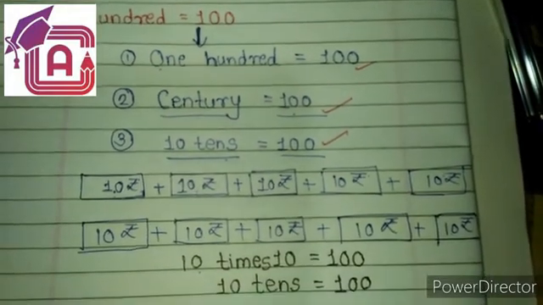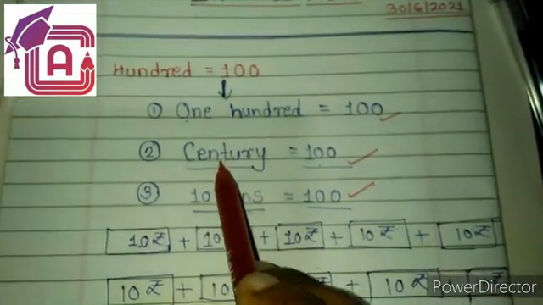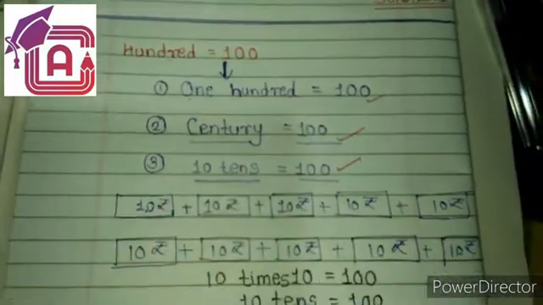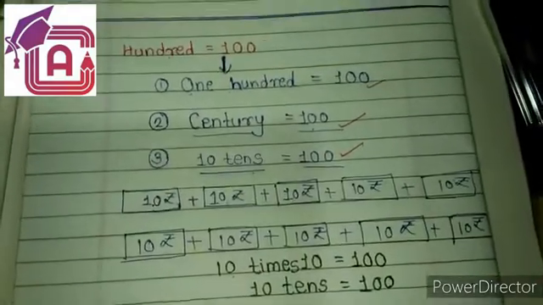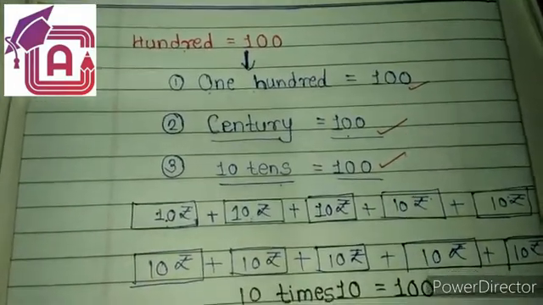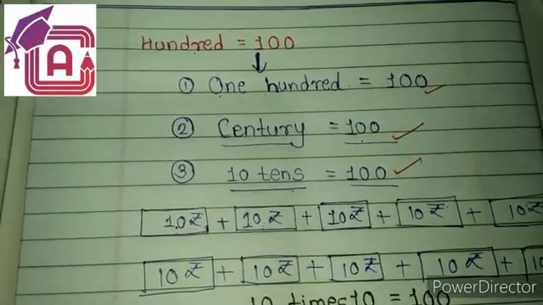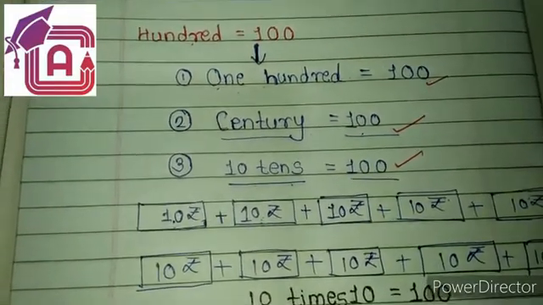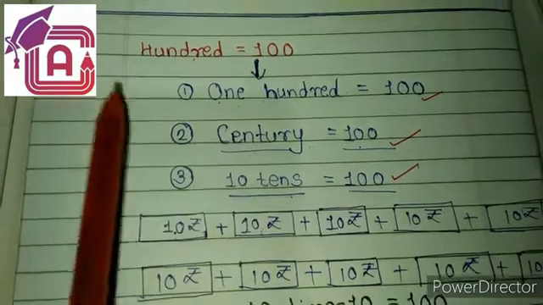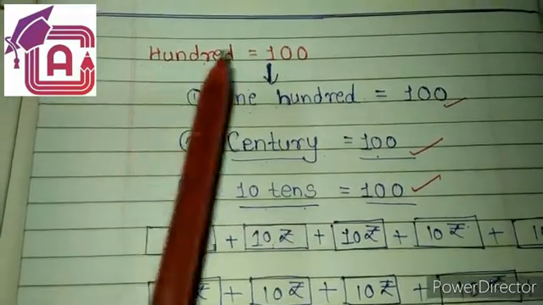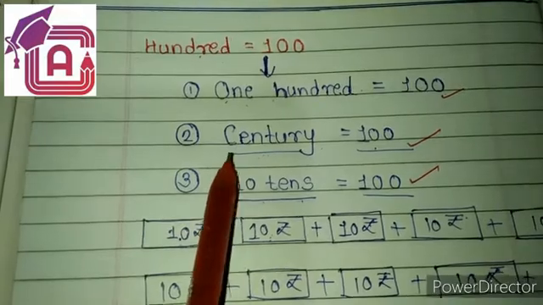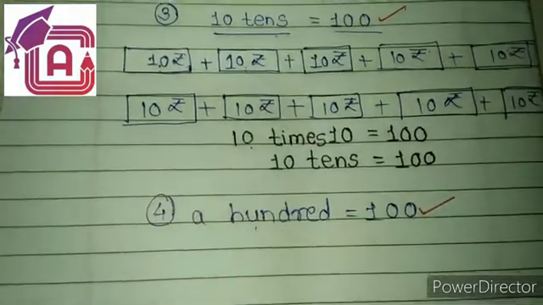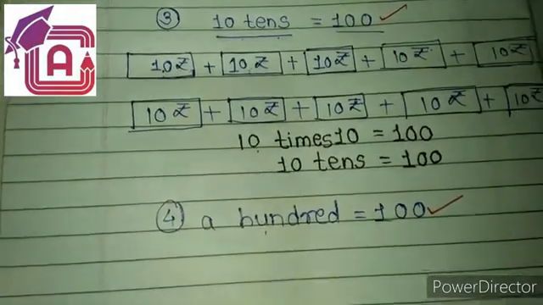But look at this left hand side, these words are different: 100, century, 10 tens, and so on. So in five different ways you can read the number 100. What are the different ways of reading 100? There are 5 ways. The first, the second, then the third, century, 10 tens, and the last. In this way you can read the term 100.